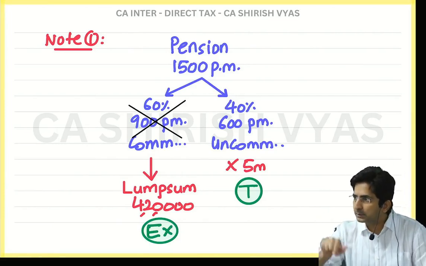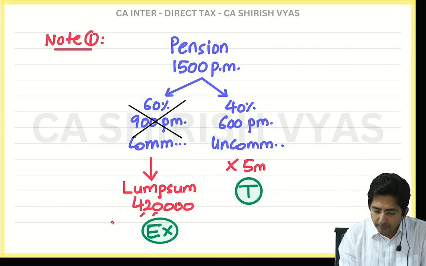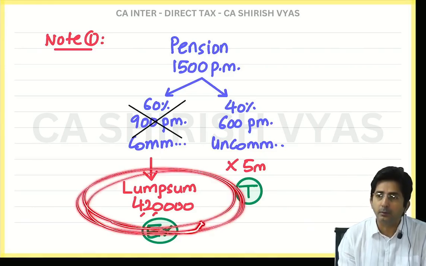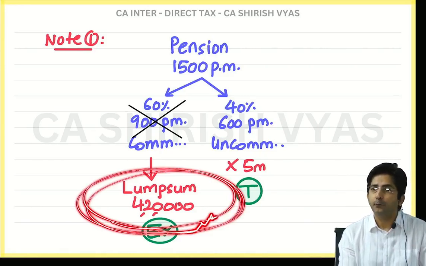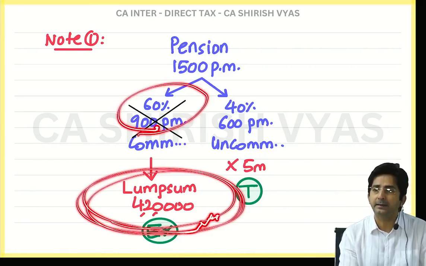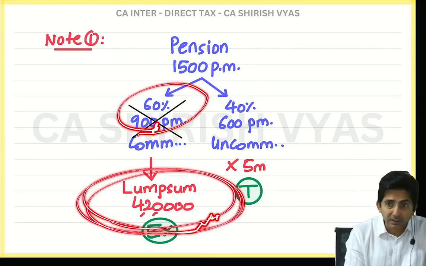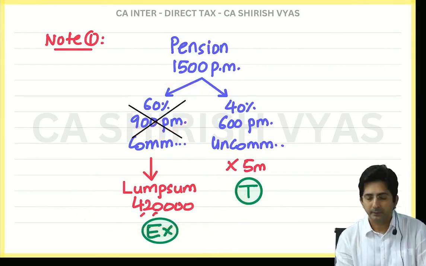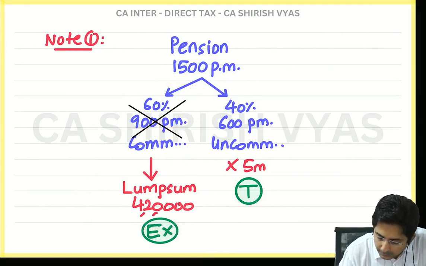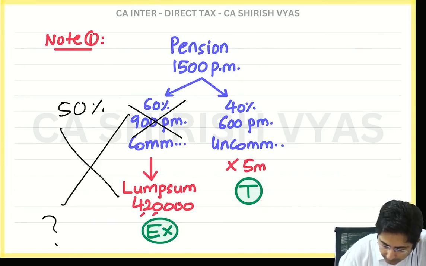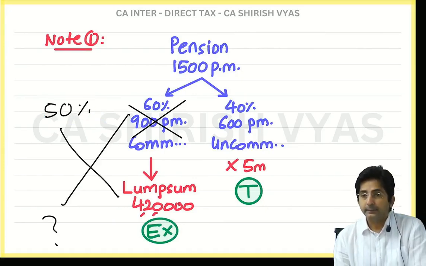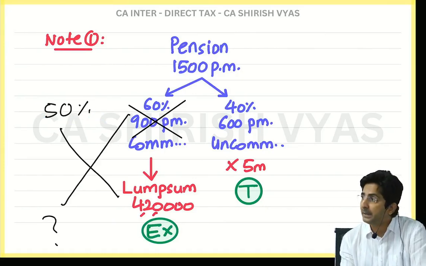You know what students do in mistake? They do half of 4 lakh 20 only. They just make 4 lakh 20 as half. See, 4 lakh 20 is already 60. If that is 60, so what is 50? Cross multiply. So see, by cross multiplication, what do you get? I am writing a 50% and then cross multiply. So what is the answer? 3,50,000. So that will be exempt.